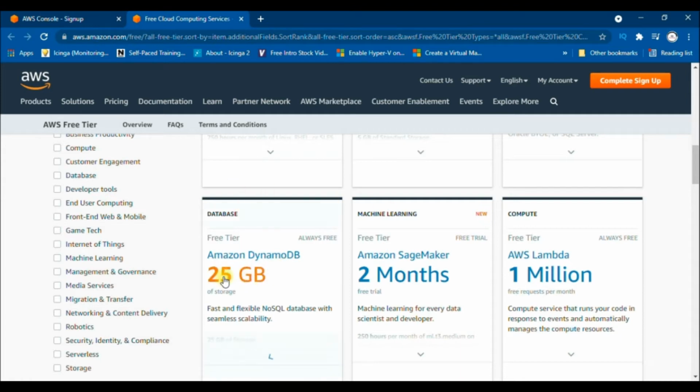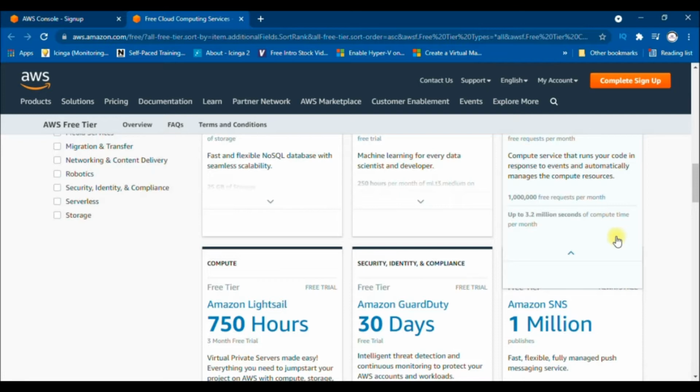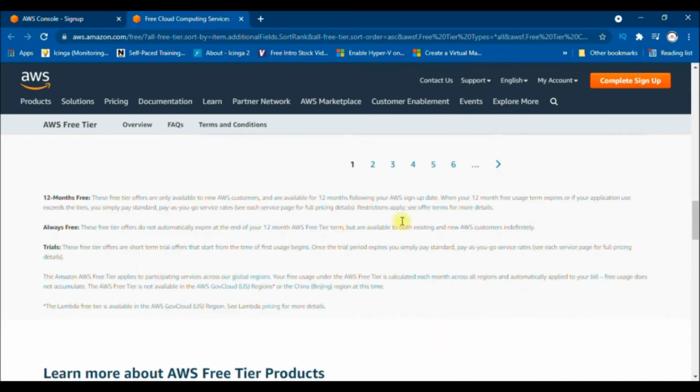Amazon DynamoDB for database about 25 GB storage, that is always free. Amazon SageMaker, that is for a 2 months free trial. This can be used for machine learning. AWS Lambda, it is always free, and many more products you can see here page wise.